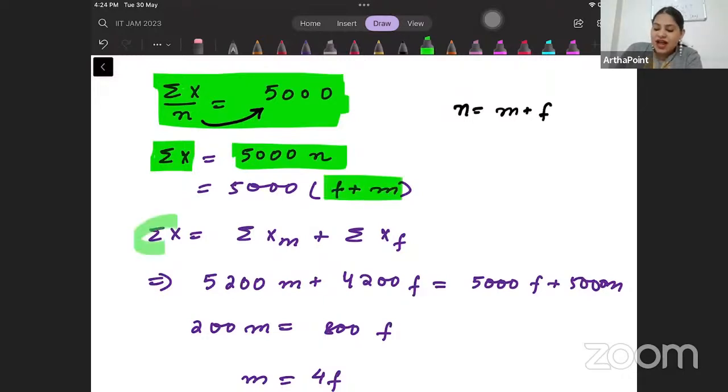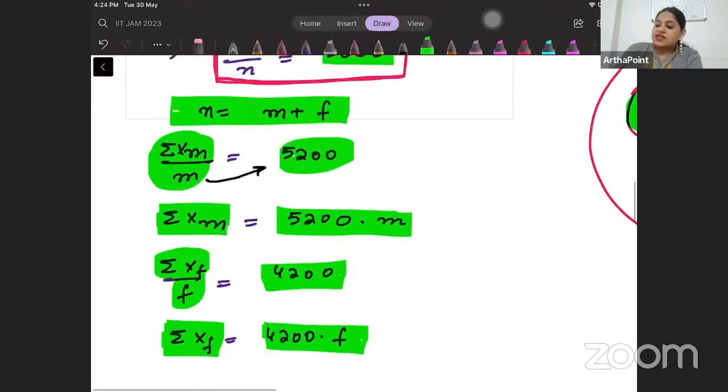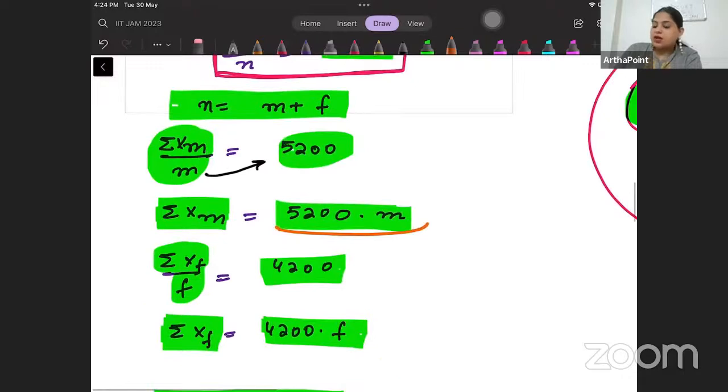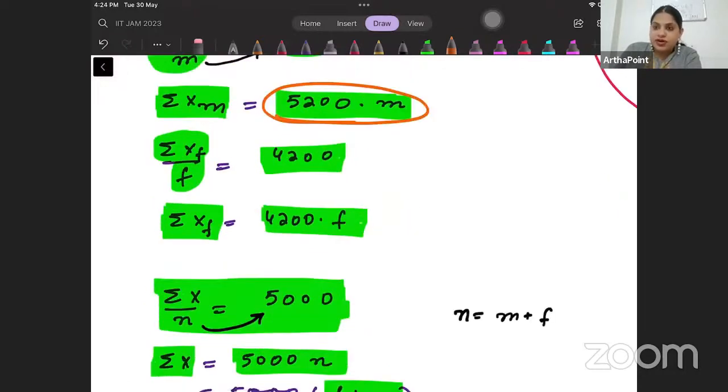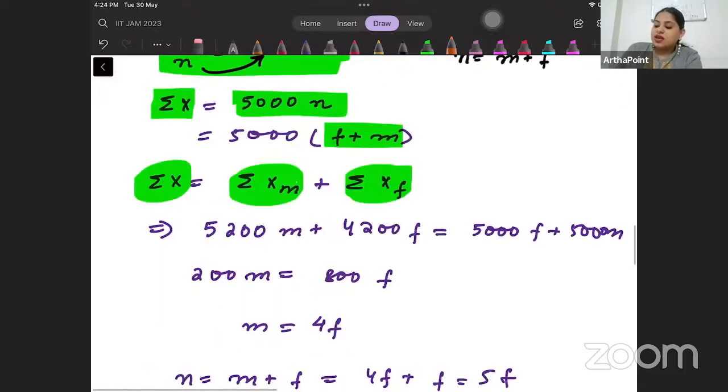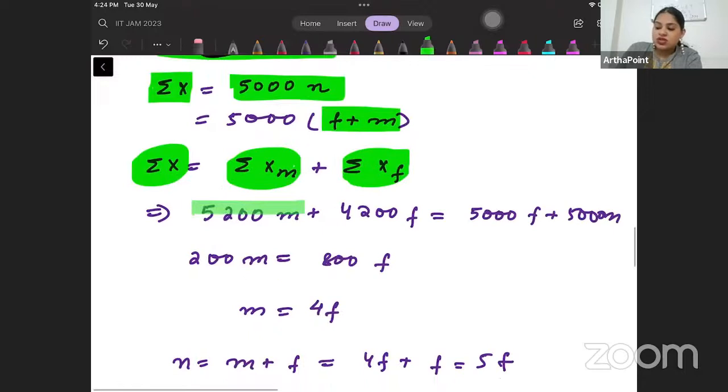So the total salary, beta, can be written as total salary of males plus total salary of females. Total salary of males, I found out as 5,200 M. Total salary of females, I found out as 4,200 into F. So if I add the salary of males and females, that's the total salary.